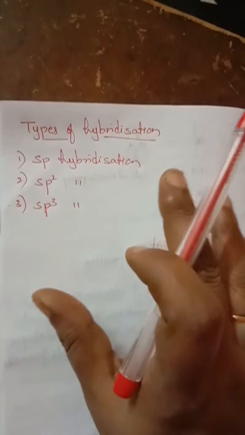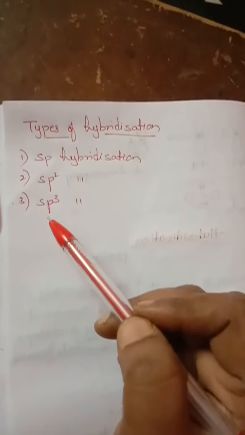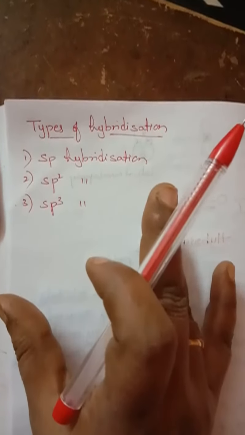So here various types of hybridization are present. They are sp, sp2, sp3, and also sp3d, sp3d2 and sp3d3. These are the various types of hybridization. In that, we follow only sp, sp2 and sp3. Understand, children? So hybridization and shape, and now we are going to see with some examples.